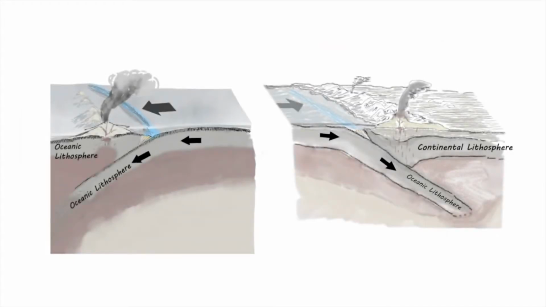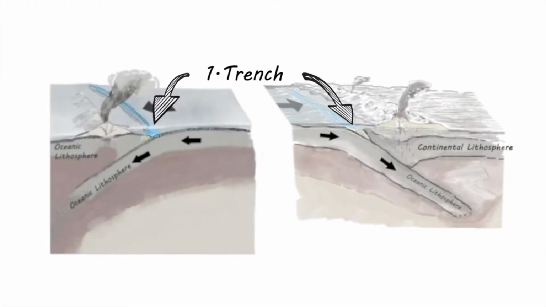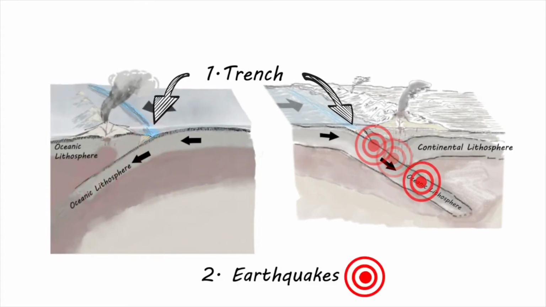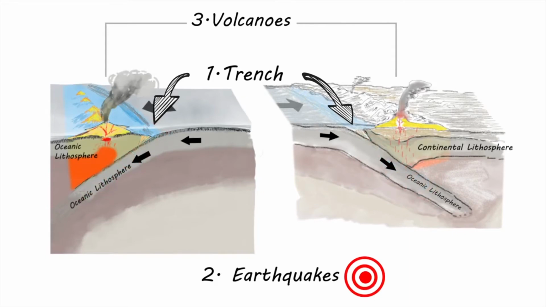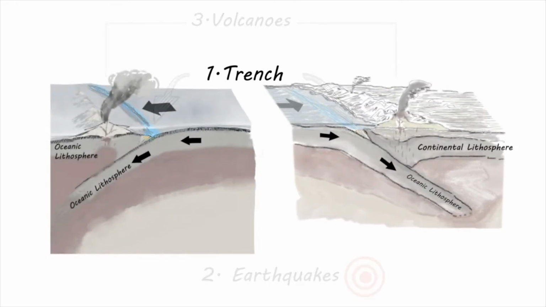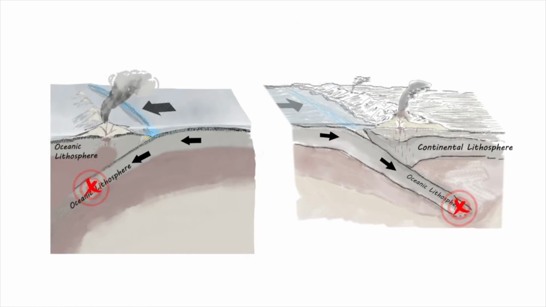There are 3 important features of convergent margins that subduct oceanic plates: trenches, earthquakes, and volcanoes. Trenches are where the oceanic plate begins to subduct. The deepest earthquakes in the Earth happen beneath convergent margins.